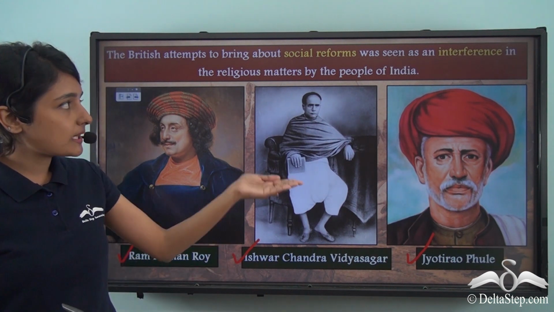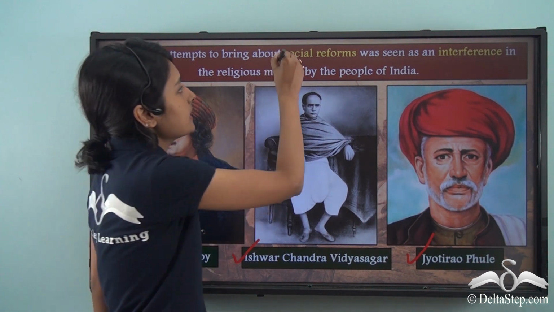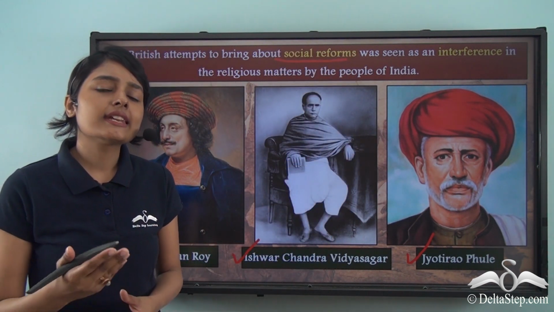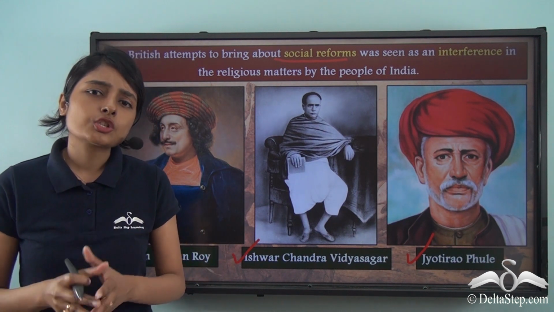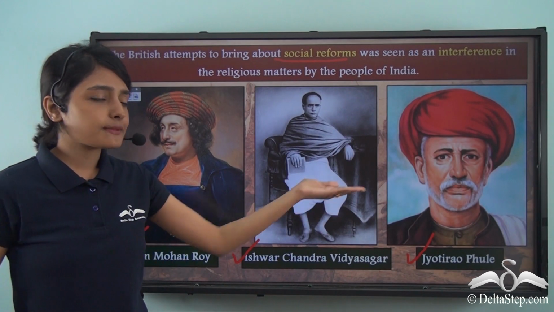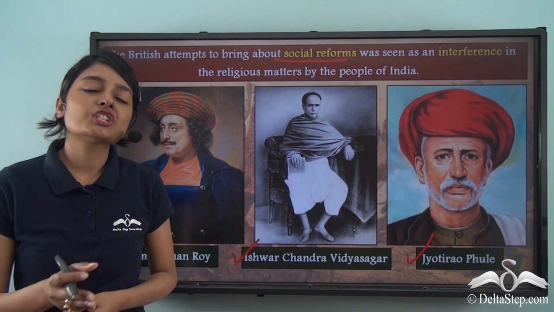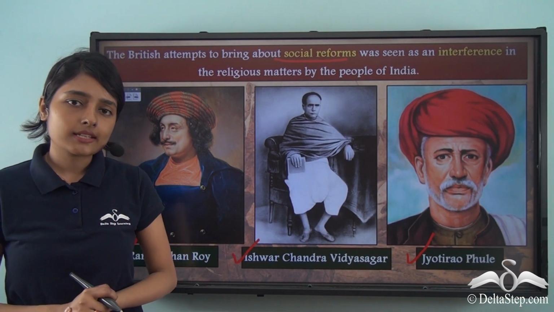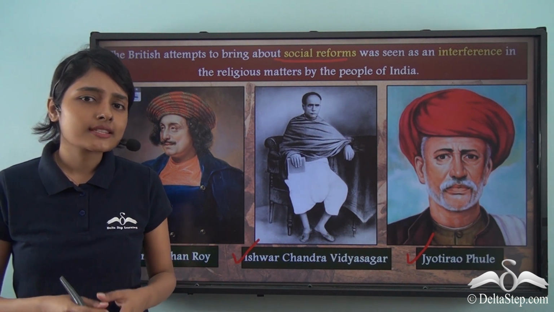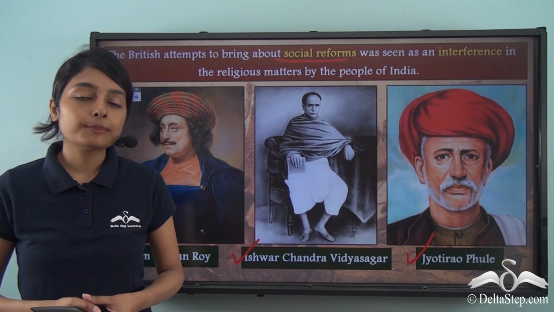Now when these people were trying to bring about these social reforms, this was also seen in a negative light. Now I am sure you must be questioning why this was so. Because these people were actually wanting to change the oppressive social practices, the oppressive social order. So why was this not seen in a positive light by all the people?